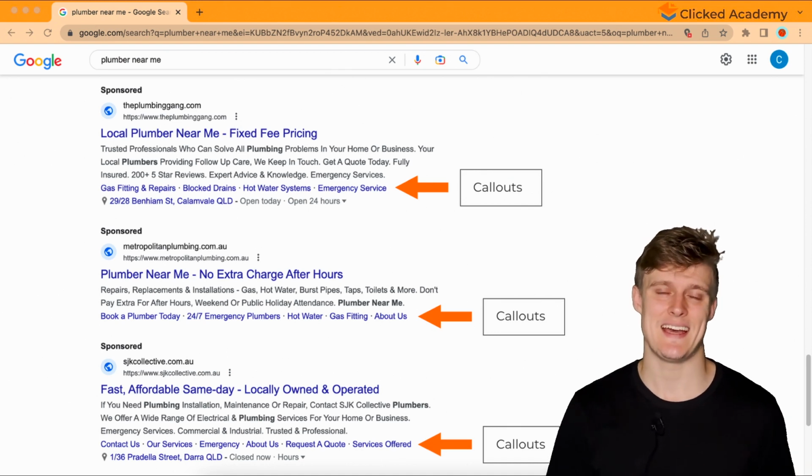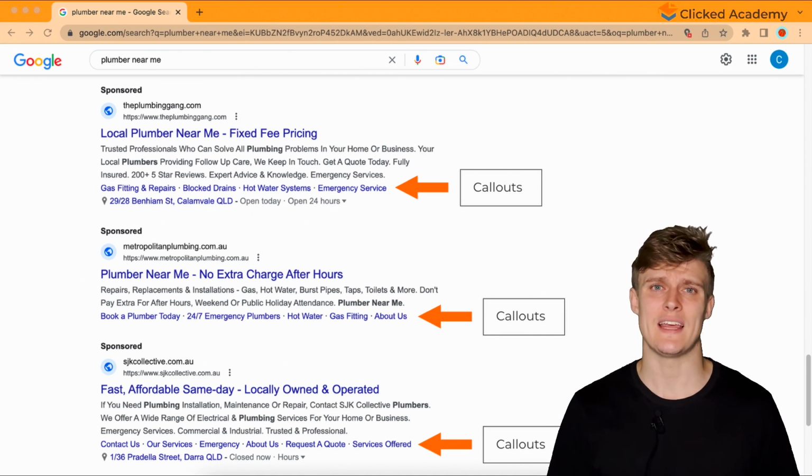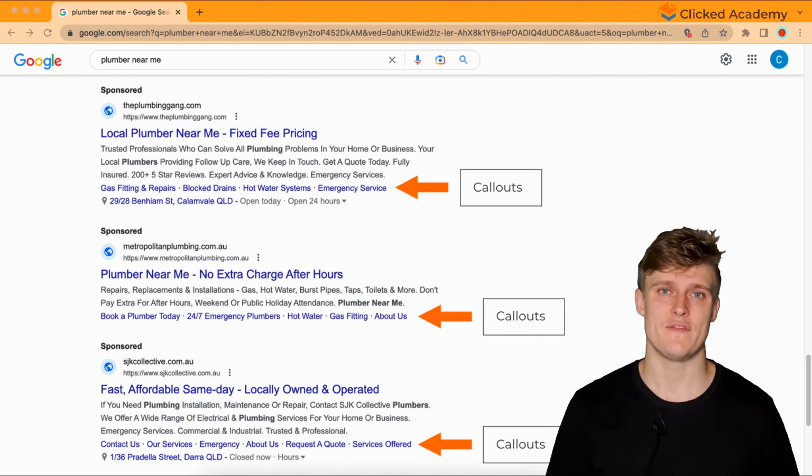Now, the second assets are called callouts. Now, if callouts appear, they can be found after the descriptions of your ads. They are short, only 25 characters, though you can add multiple and show up to 10 at a time. They are often best used to highlight key information that brings value to the products or services.